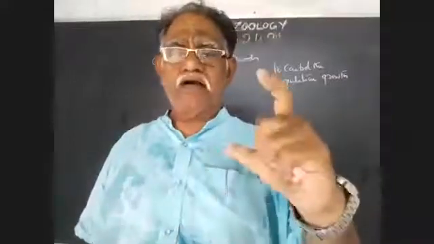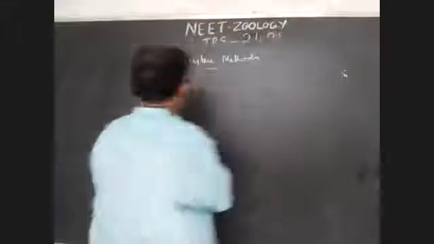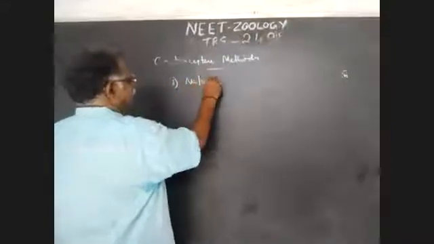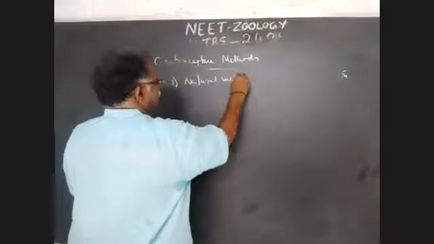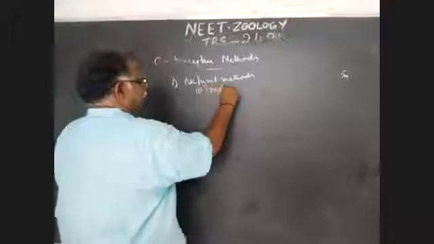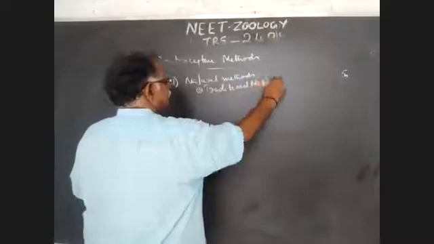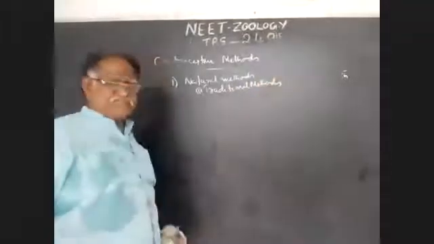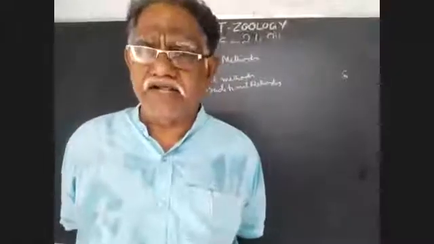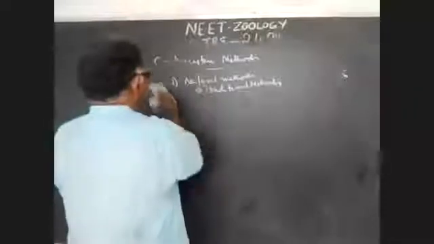So what are the contraceptive methods? One, natural methods or traditional methods. Contraceptive methods. So the first type is natural methods or traditional measures.